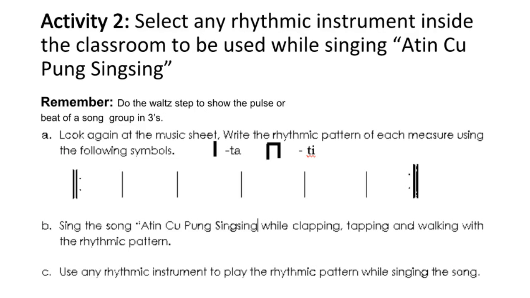Activity 2. Select any rhythmic instrument inside the classroom to be used while singing Adi Chupang Sing Sing. A. Look again at the music sheet. Write the rhythmic pattern of each measure using the following symbols. B. Sing the song Adi Chupang Sing Sing while clapping, tapping and walking with the rhythmic pattern. C. Use any rhythmic instrument to play the rhythmic pattern while singing the song.